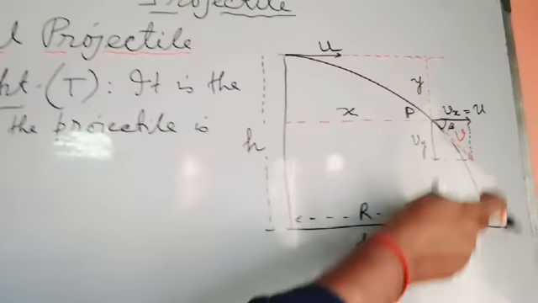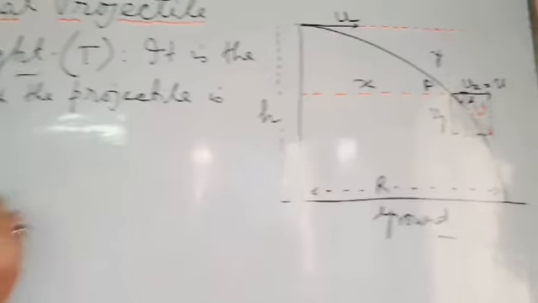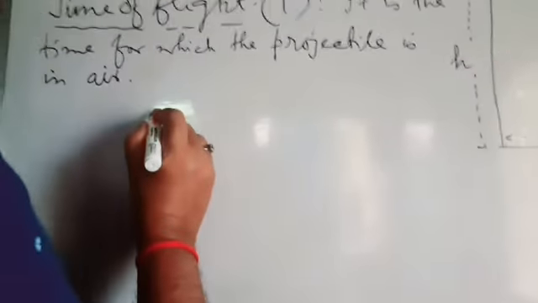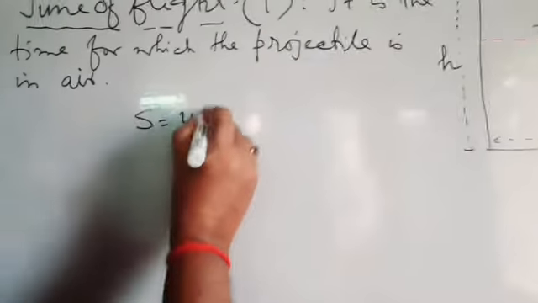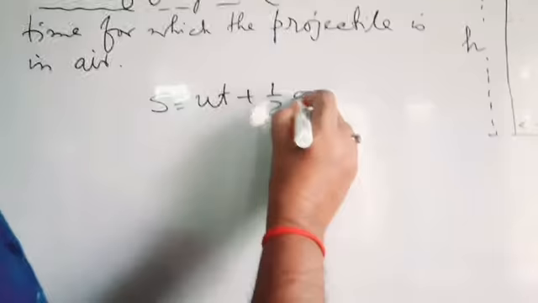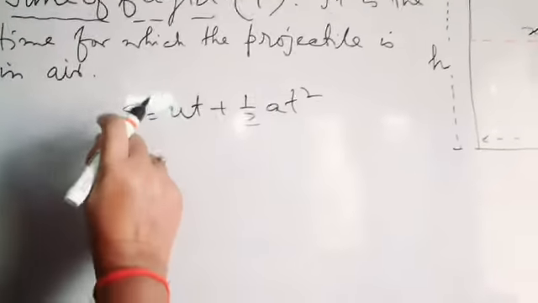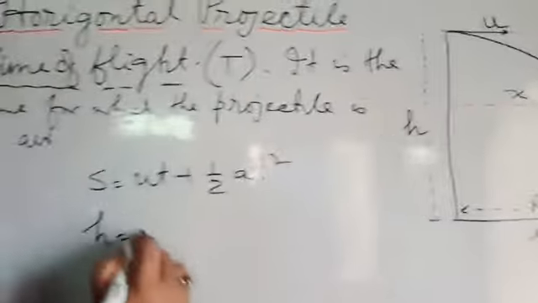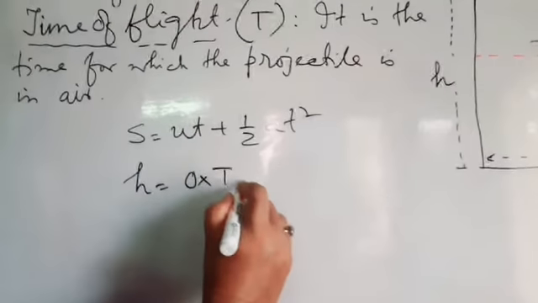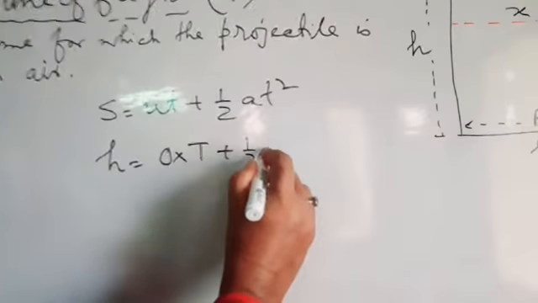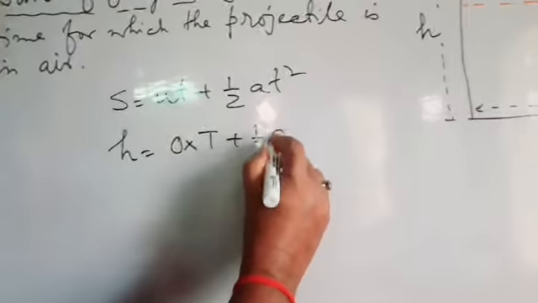So now how to calculate? Let the time of flight be capital T. So here also we have to use that formula, s equal to ut plus half a t square. So here s means total height, h equal to u means 0 into t means capital T plus half, in place of a you have to write g, capital T square.